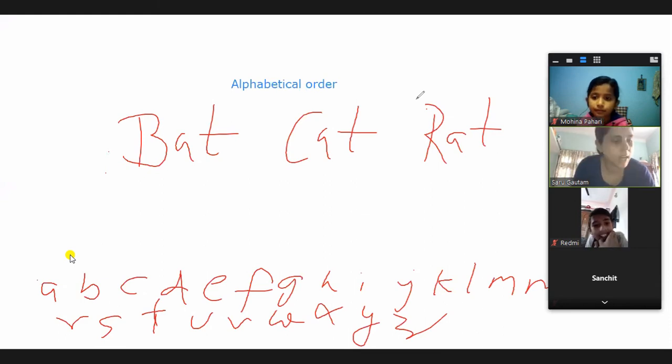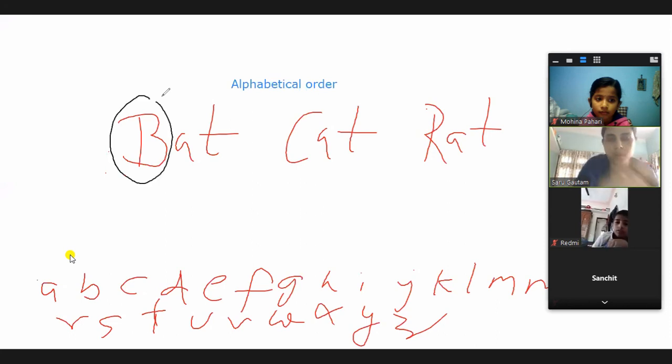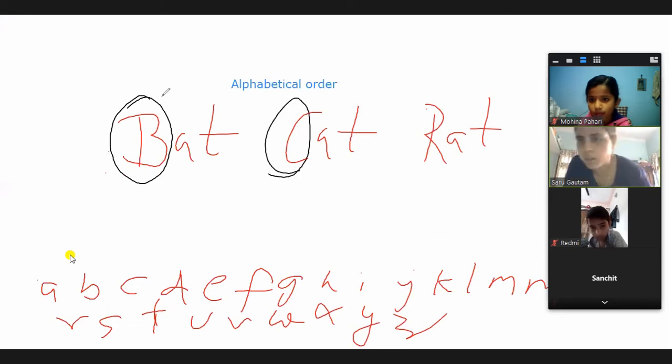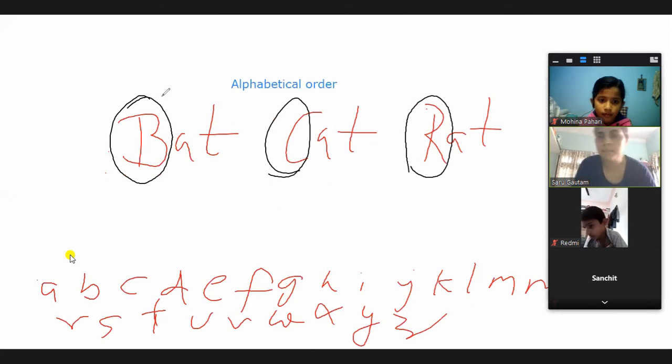While we are arranging alphabetically, we have to see which letter comes first. You don't have to see the whole word, only the first letter of the word. The first letter here is B. The first letter in the second word is C, and in this word the first letter is R.